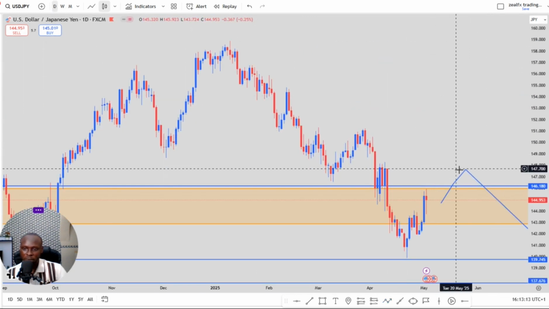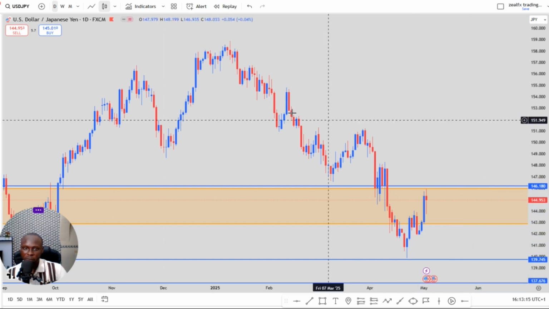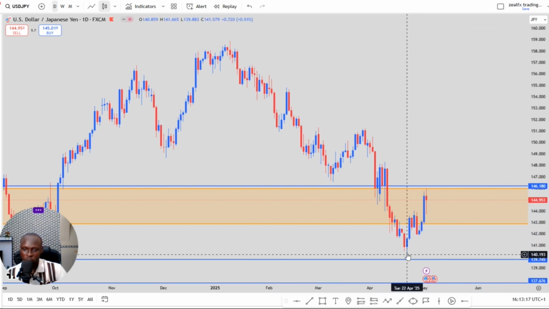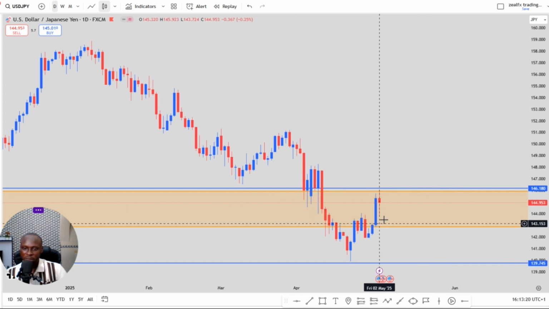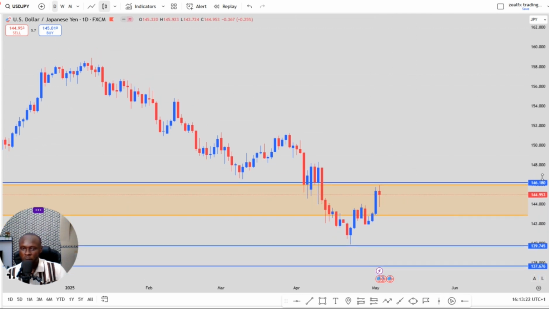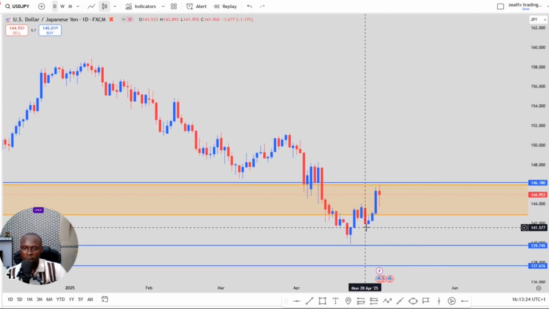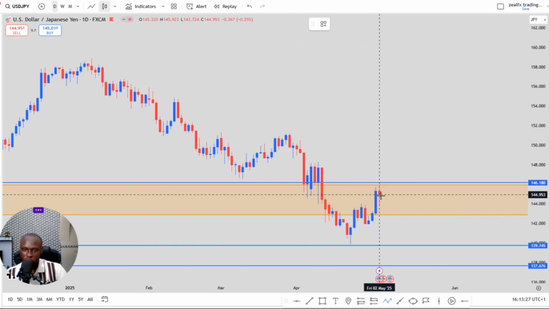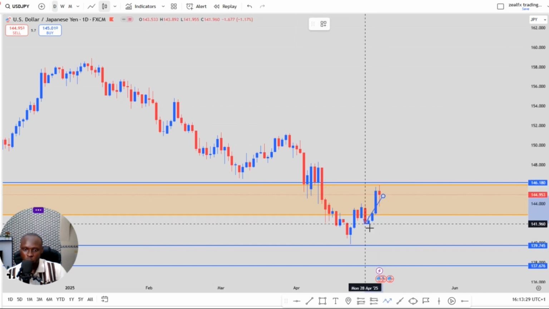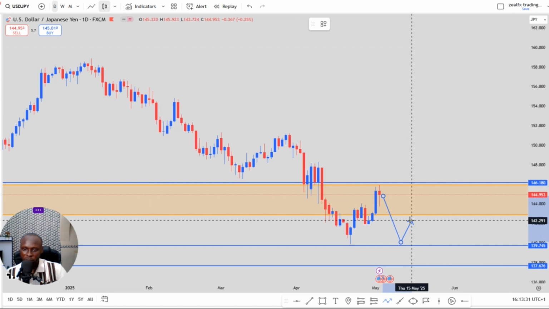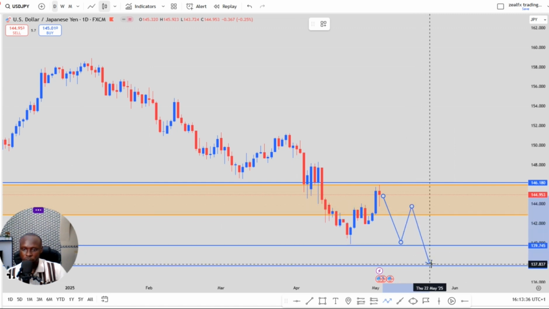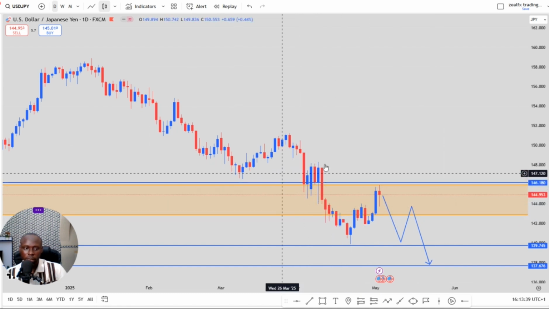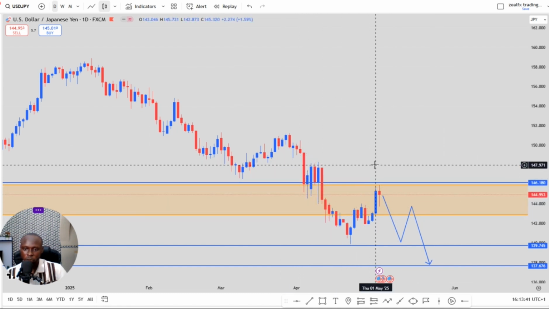So on my daily chart, you can see that we have a downtrend structure. Then we now have an inner structure of a lower low and higher low. So long as we have this inner structure, we'll be expecting price to break that, to go below this higher low. Then we'll look out for selling opportunity on the USD/JPY, which is we expect price to go below this level. Then we'll look out for our selling opportunity from this region to the downside. So USD/JPY still remains downtrend for us this week. We're looking for our selling opportunity on the USD/JPY.